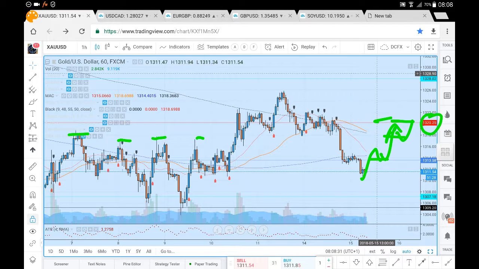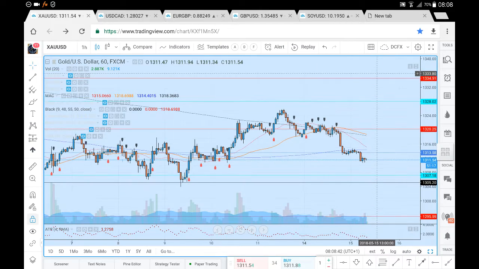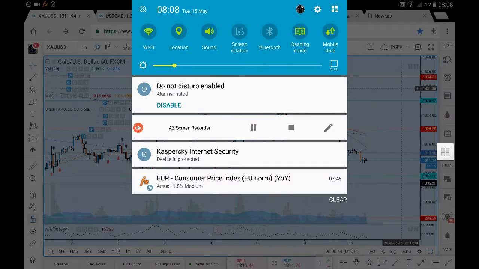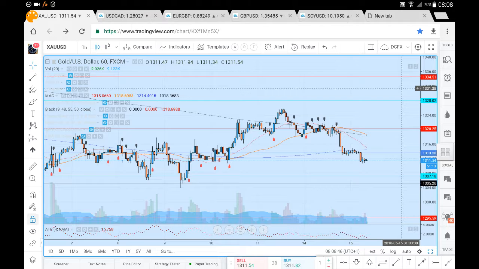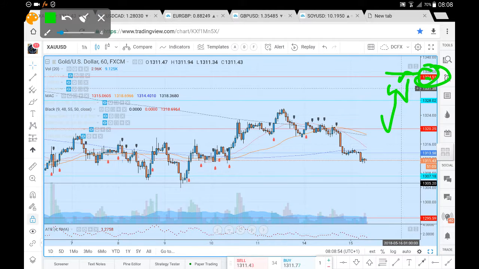But the major level would be a move up towards 13.20.25, after which we're looking for a move up towards 13.25, 13.28, and beyond 13.28, a move up towards 13.34.51. Let's just draw that a little better. There we go.